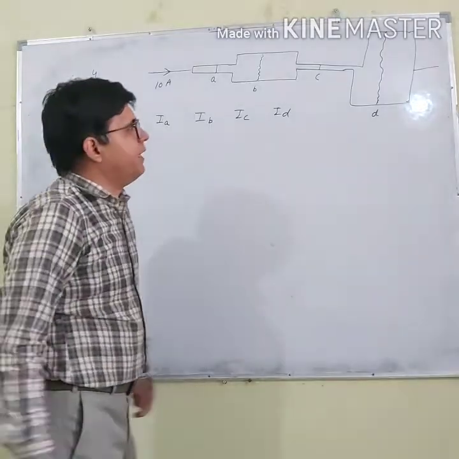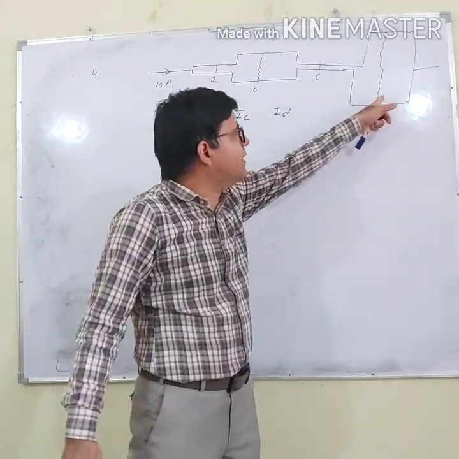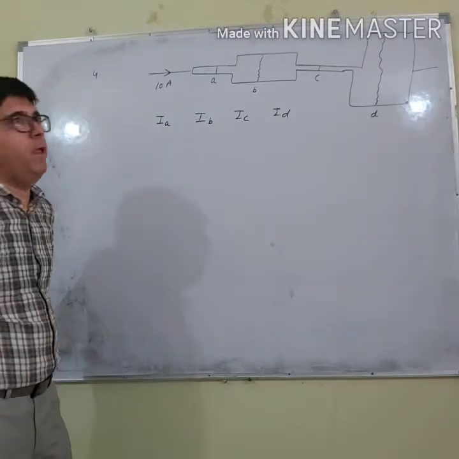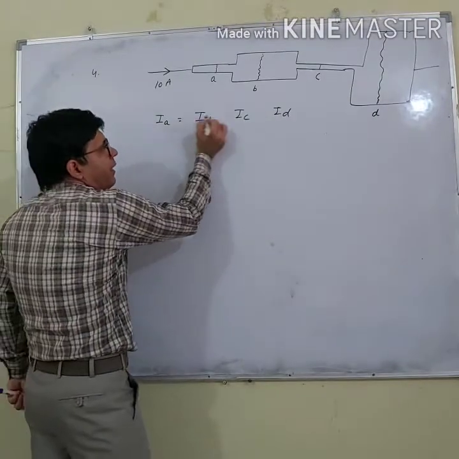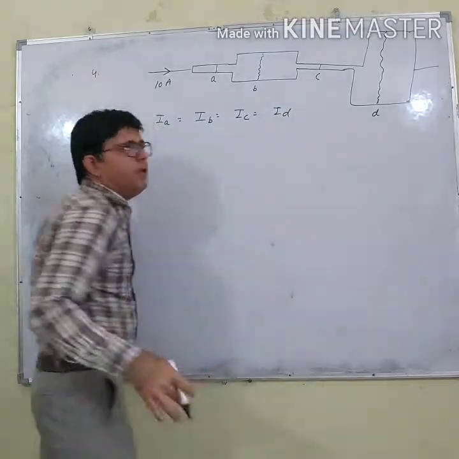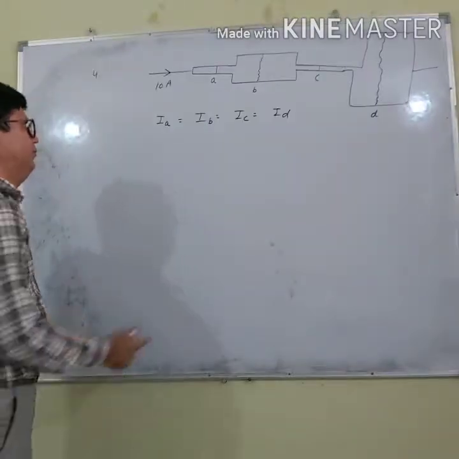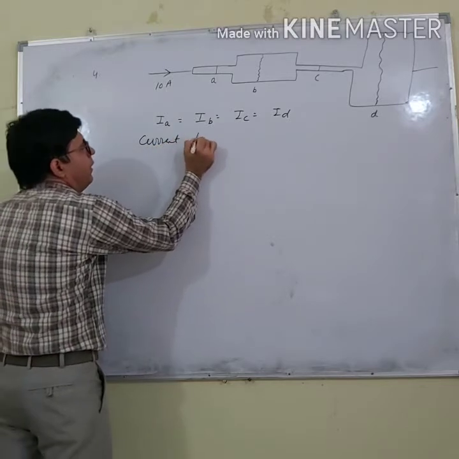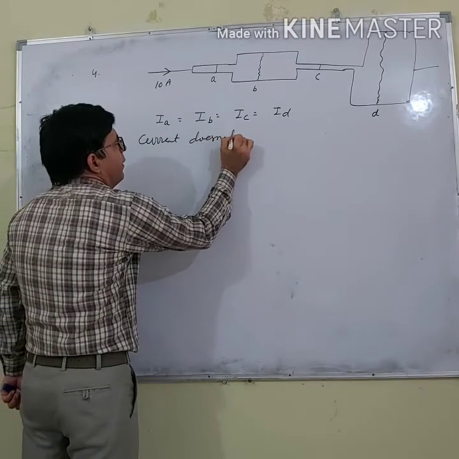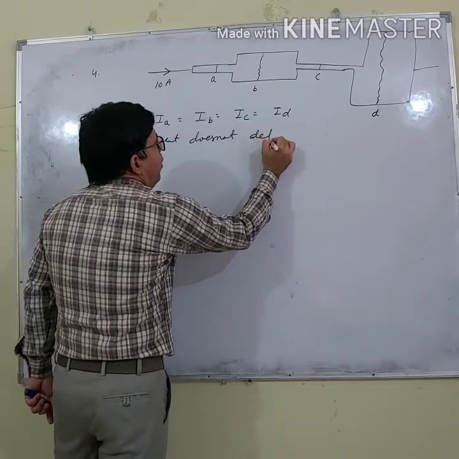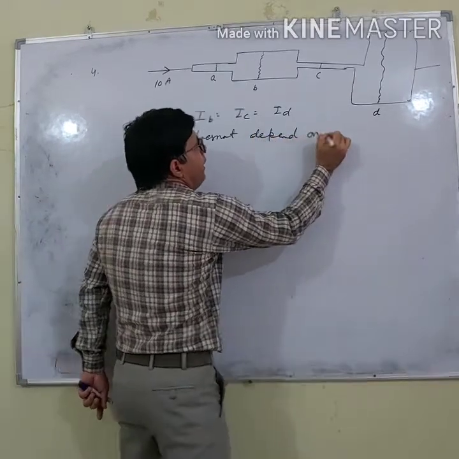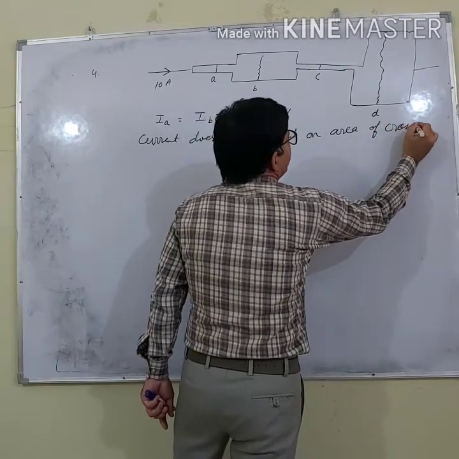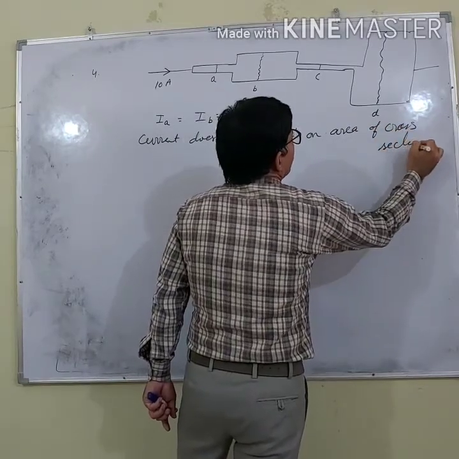Can you say that current flowing through the cross section D is more than that of A? No. Current does not depend on area of cross section.